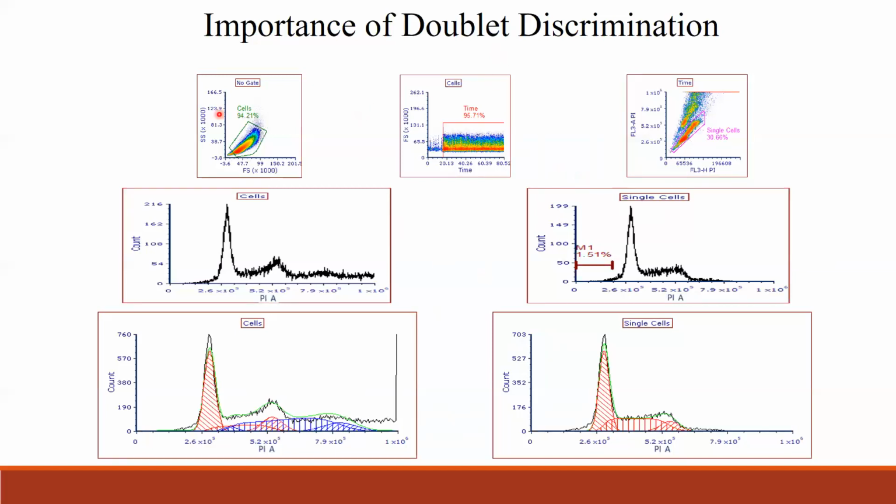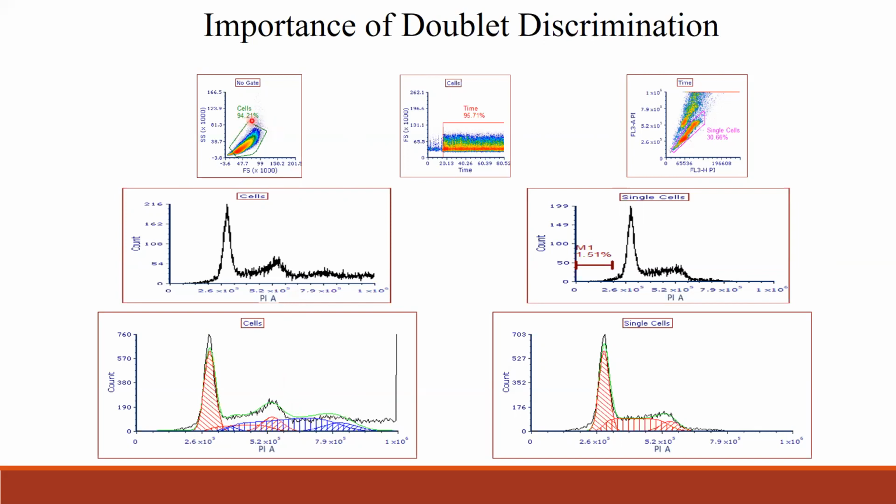So here you see the difference, an example. Here I've taken data and just gated on cells, and then without gating the doublets, I'm directly taking the cells to see the histogram. And here you do see the G1 peak, the G2 peak, but there is a tail here, it's extending. When you put this kind of data in the analysis, the software might get confused and think that there are 2 cycles here, like aneuploidy, and the statistics would not be correct. This is the wrong representation of the data.